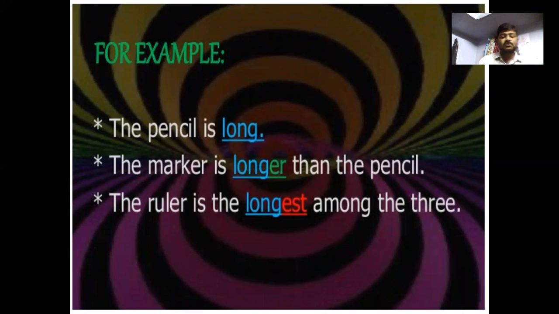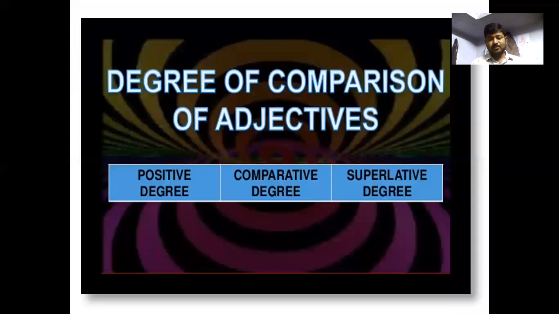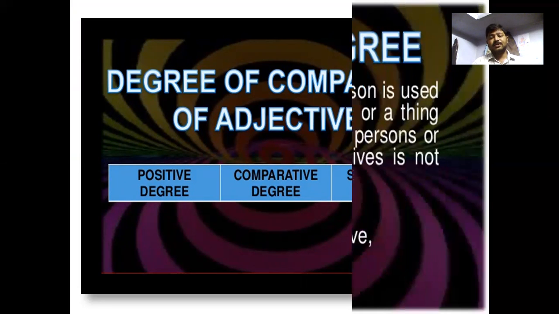So the first one is the positive degree. The second one is the comparative degree. The ruler is the longest among the three. It's a superlative degree. We can see the positive, comparative, and superlative degrees.